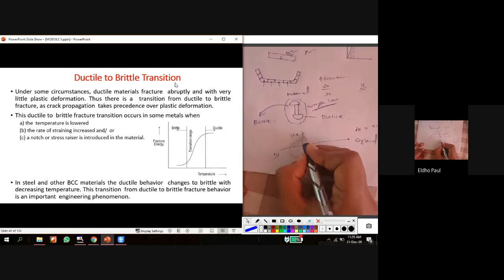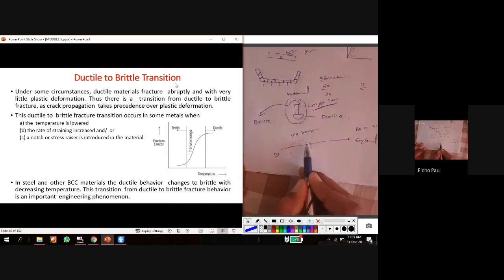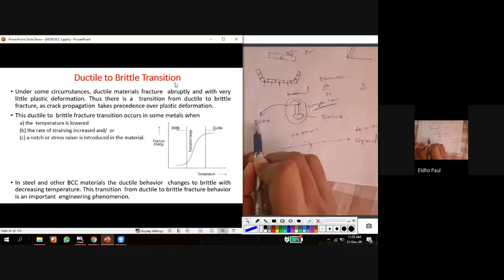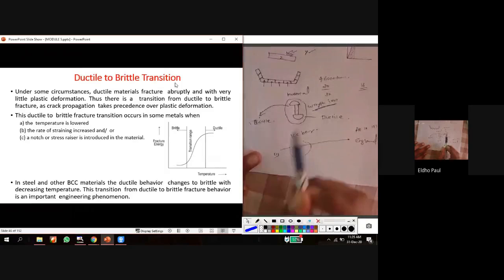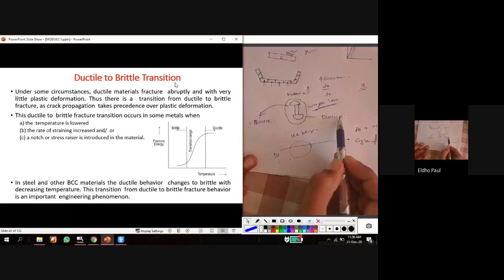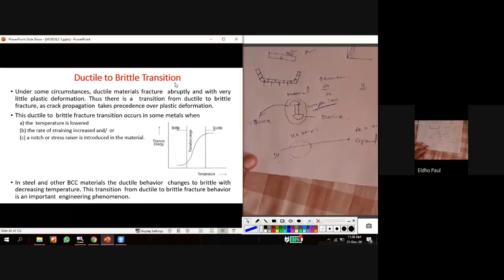Icebergs. Okay, so what happened in the freezing range? There is a transition of these wrought iron rivets from ductile to brittle. Okay, so what is the main reason for this transition? Temperature. When the temperature is reduced to freezing temperature, what happens? The wrought iron changes from ductile nature to brittle nature.